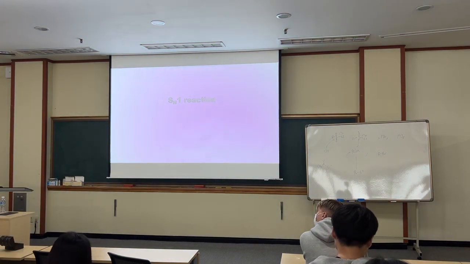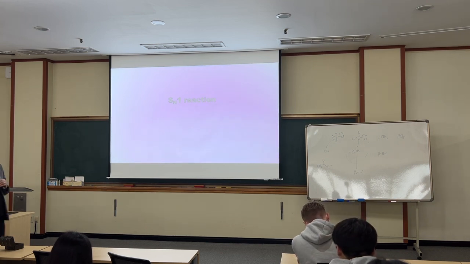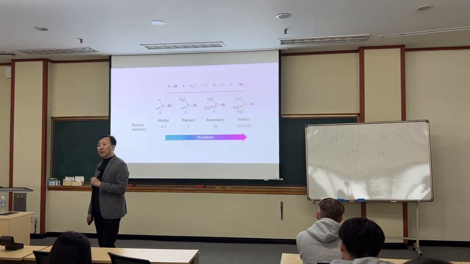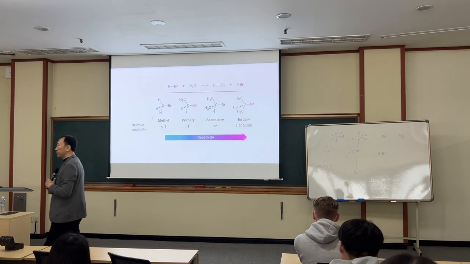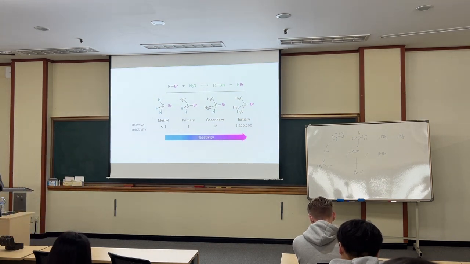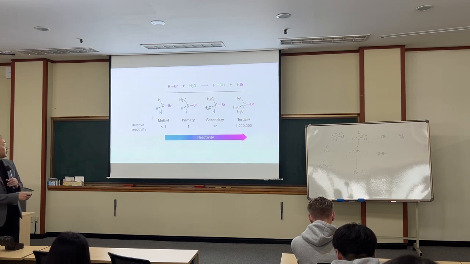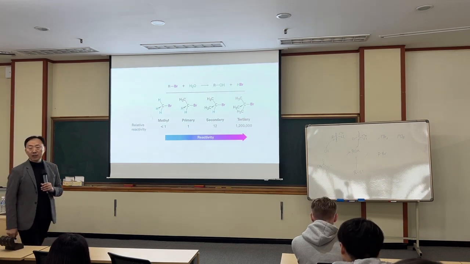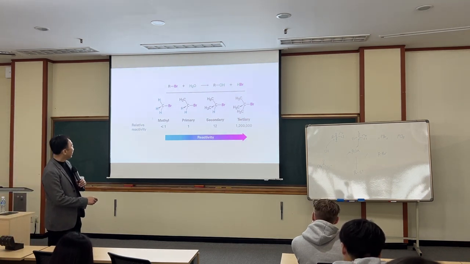Now, the SN1 reaction. In comparison to SN2, there is the SN1 reaction, and this is a typical example. An alkyl halide reacts with water. Water is usually a poor nucleophile, but this reaction happened. If you look at the reaction rates, the methyl and primary are very slow. Secondary is 10 times faster. Tertiary, how many times? A million times faster.